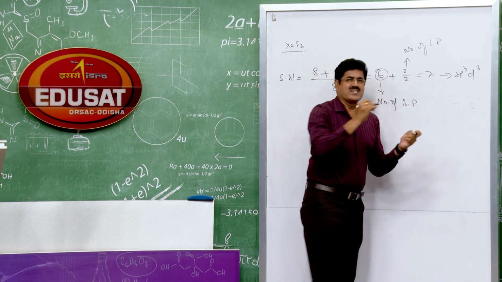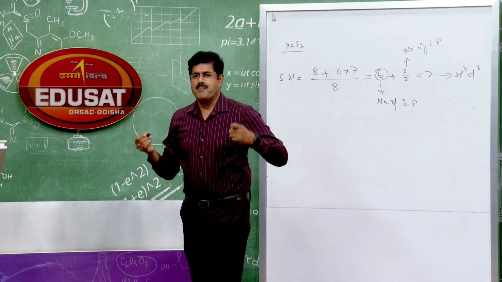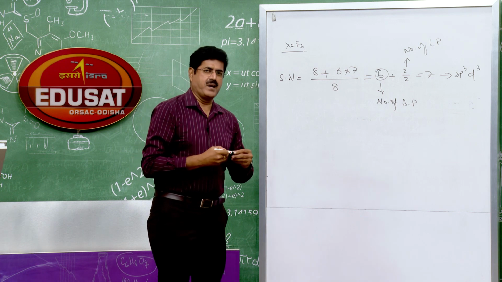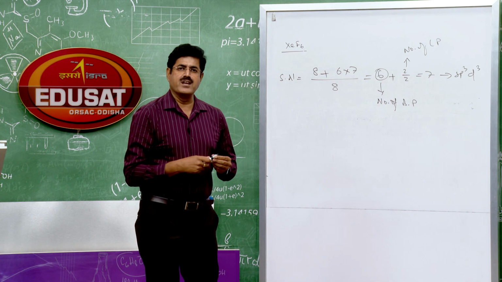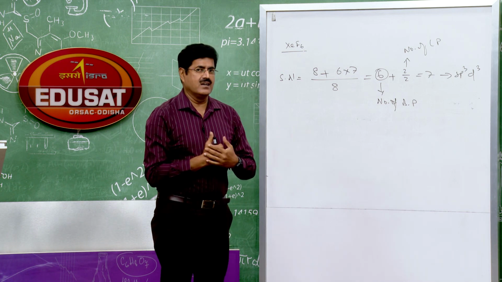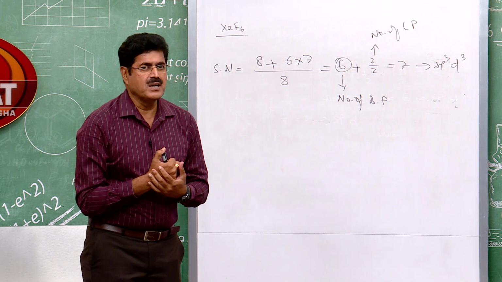And what is the geometry of sp3d3 hybridization? The geometry is pentagonal bipyramidal. I repeat, for sp3d3 hybridization, the geometry is pentagonal bipyramidal. But the regular geometry is not possible for XeF6.